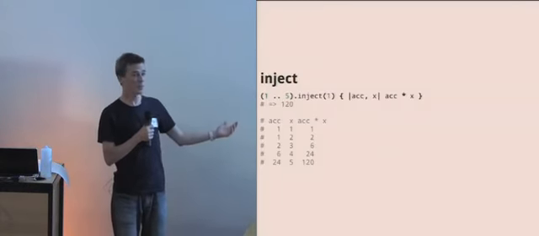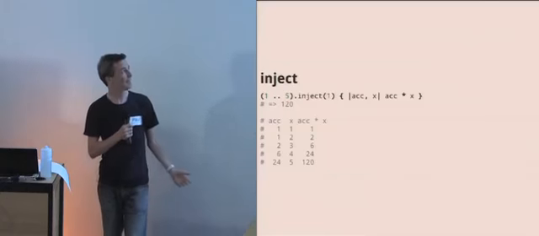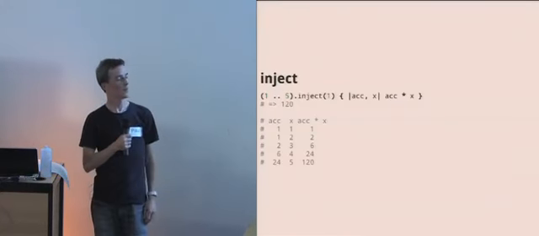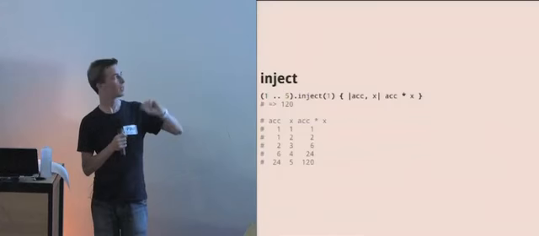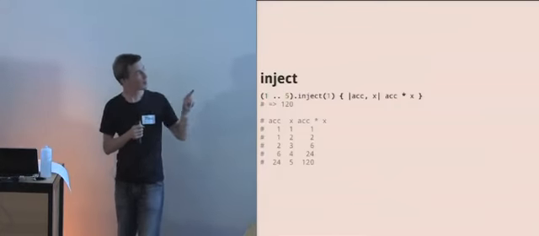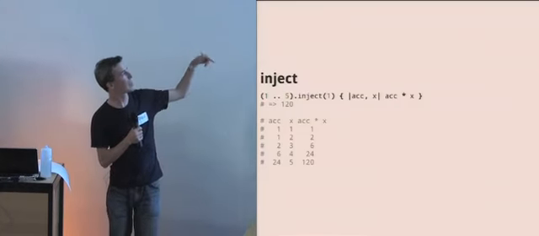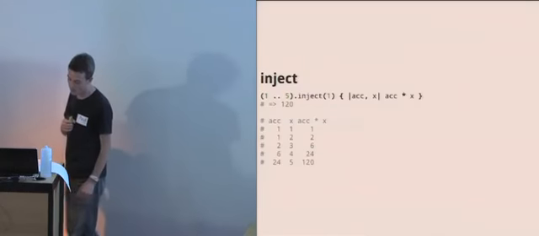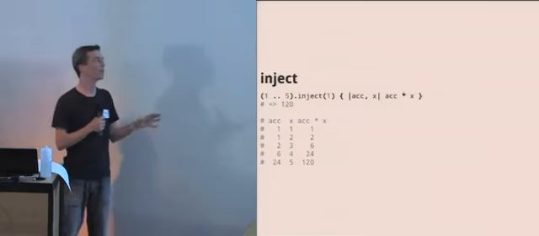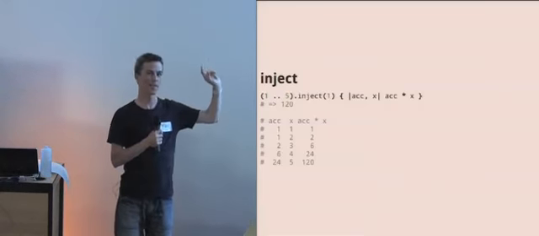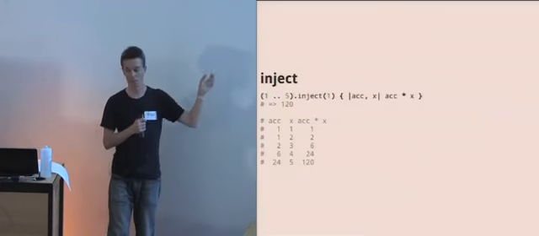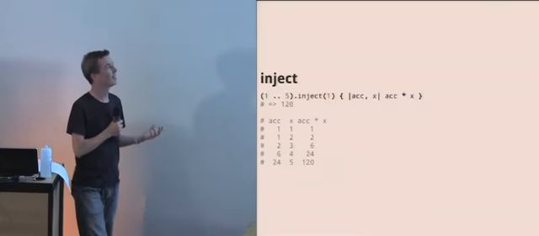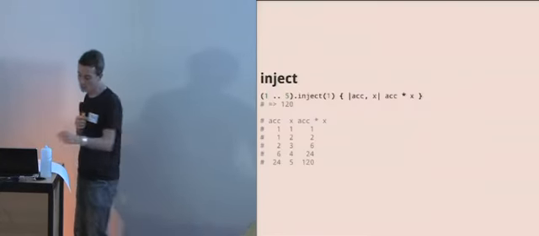So if we want to find 5 factorial, we can inject over it starting at 1, multiplying each time, and the output result of each block goes around into the next time, and so we build it up, and you can see kind of how it works down there. If you really know inject well, you might realize that 1 isn't necessary, but that's a complexity that we don't need to deal with. The trouble with inject, though, is that because it's so versatile, it can be quite confusing.